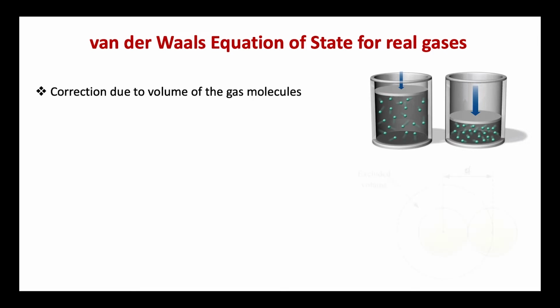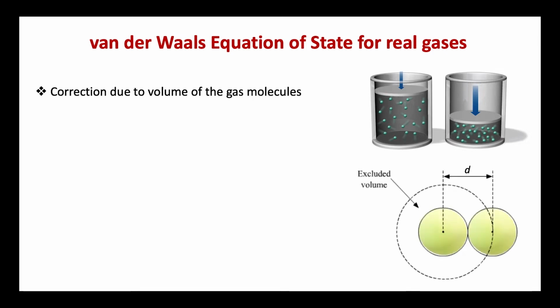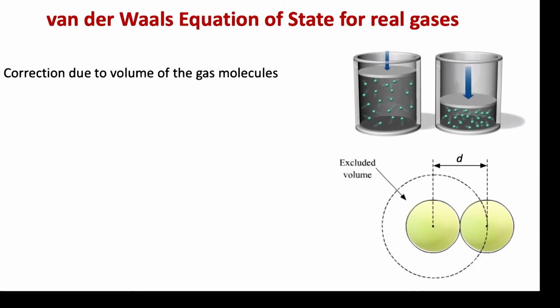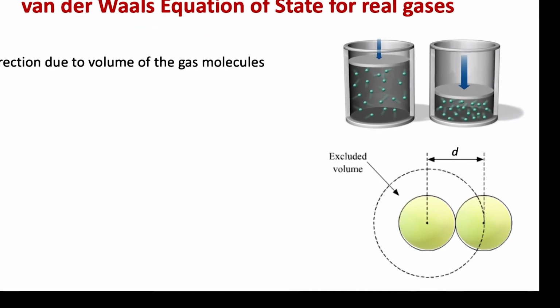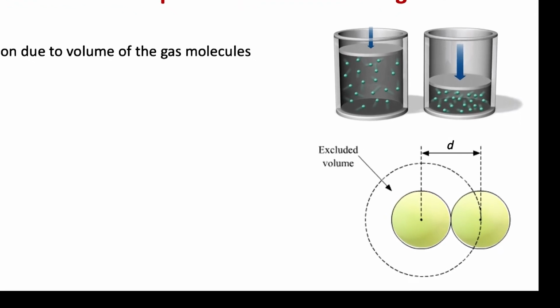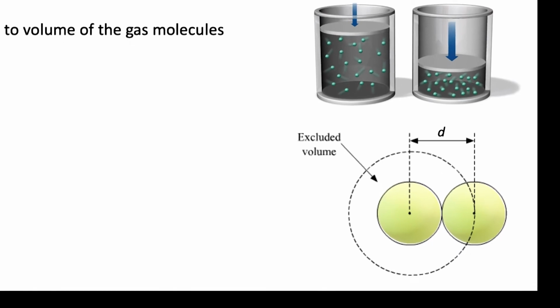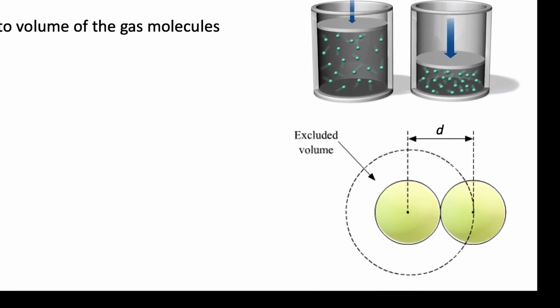In order to understand the meaning of the correction term nb, let us now consider two gas molecules as impenetrable and incompressible spheres, each of which has a diameter d as seen in the figure. It is evident that the centers of the two spheres cannot approach each other closer than the distance d.